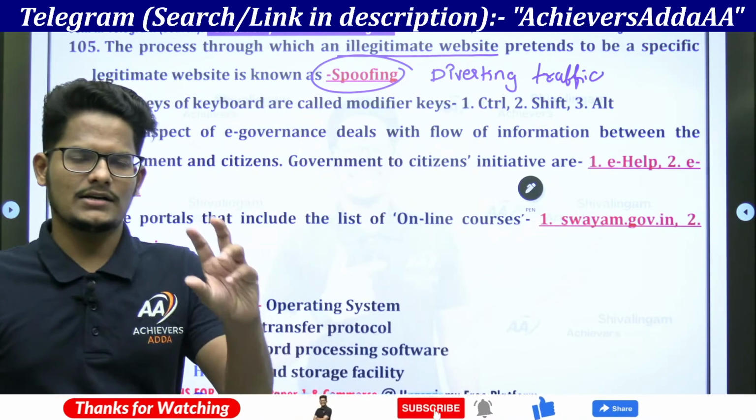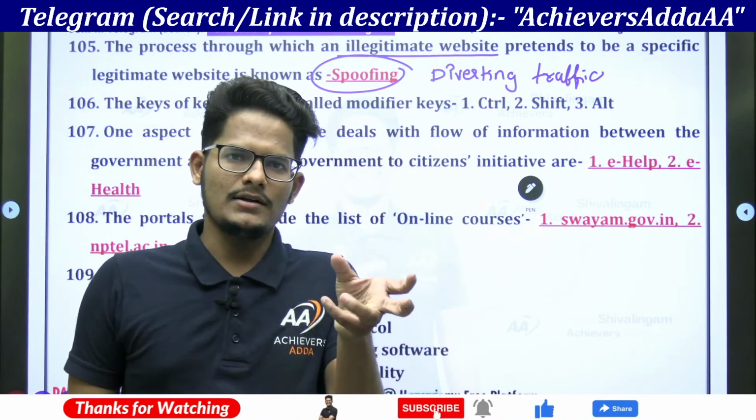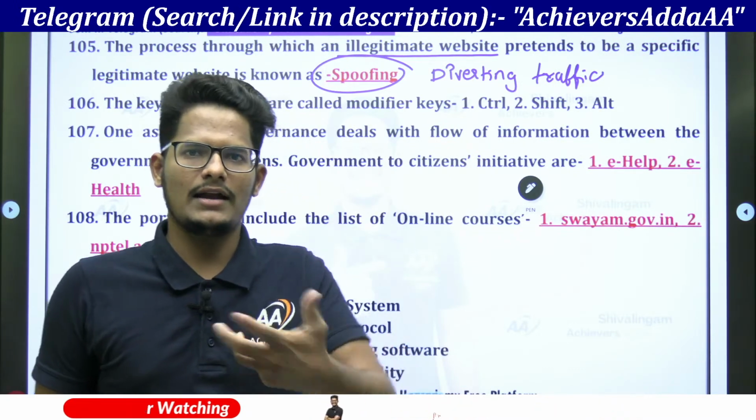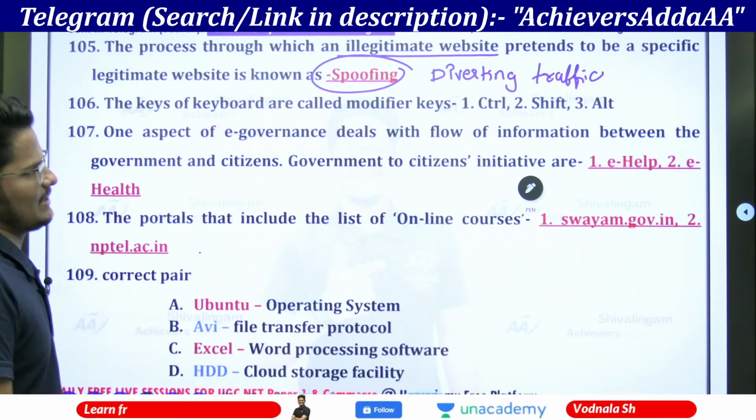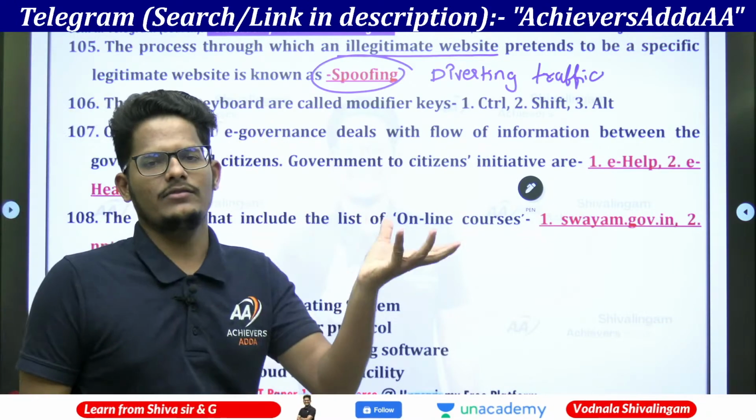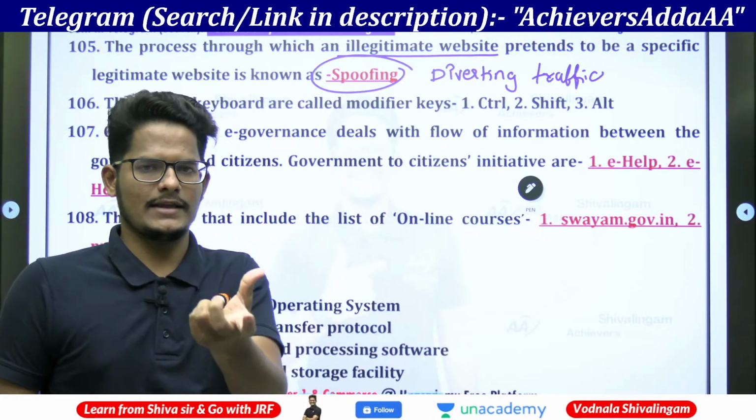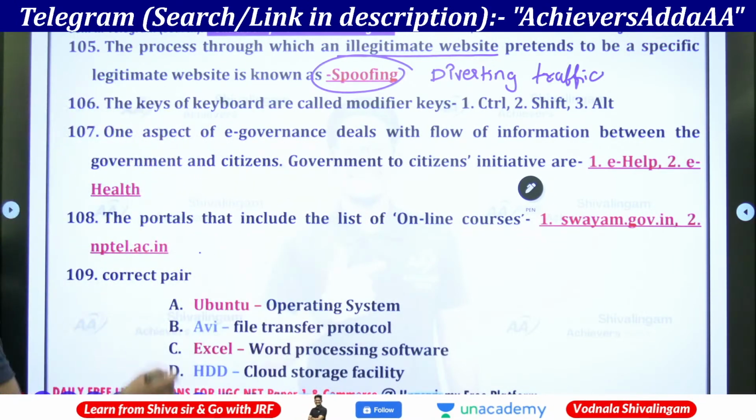So Amazon.com is there. They will add an additional N and put .com only. We think that is correct, but that is an illegal website created by duplicating the same thing, which will divert the traffic.